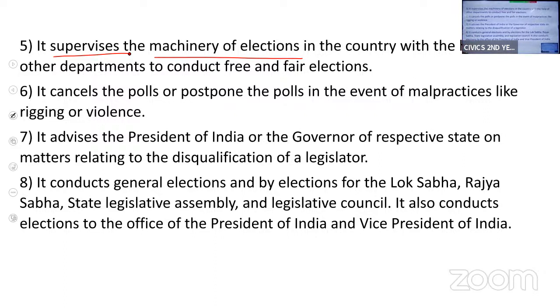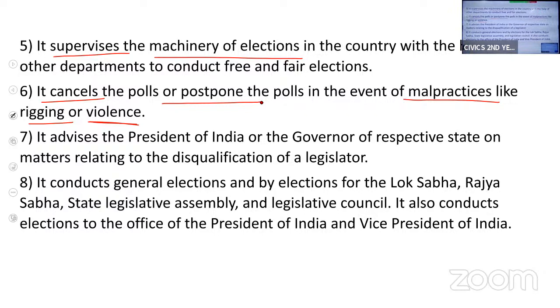They'll supervise the elections. If there is any rigging, violence or malpractice in any of the polling booth, the Election Commission has the right to cancel or postpone the elections. If there is any malpractice, any violence in any polling booth, then they can cancel or postpone the elections of that particular constituency or the polling booth.